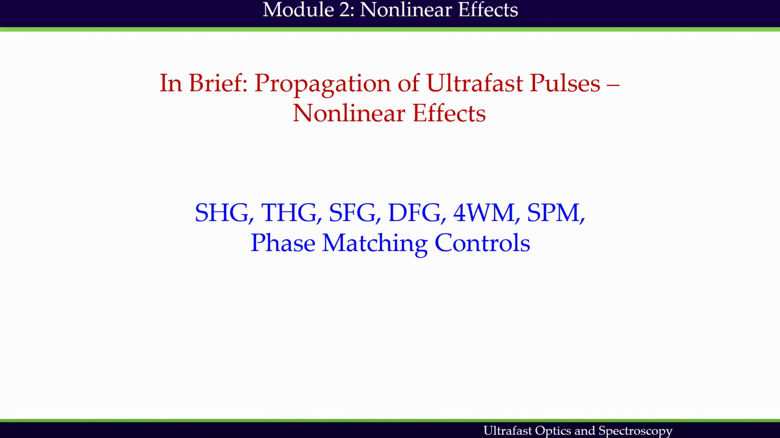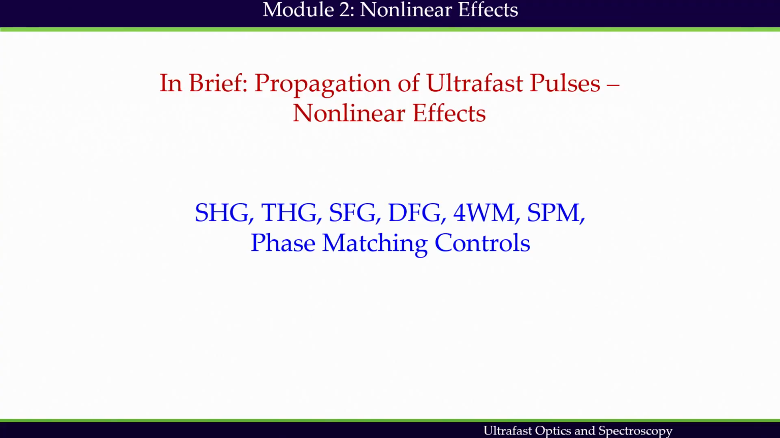So, with this we have come to the end of this module. In this module we have gone over different nonlinear optical effects. When an ultrafast pulse propagates through the medium, it has high intensity, and the high intensity shows nonlinear optical effects. We have gone over second harmonic generation, third harmonic generation, fourth harmonic generation, difference frequency generation, 4-wave mixing, self phase modulation, and also we have studied phase matching conditions.